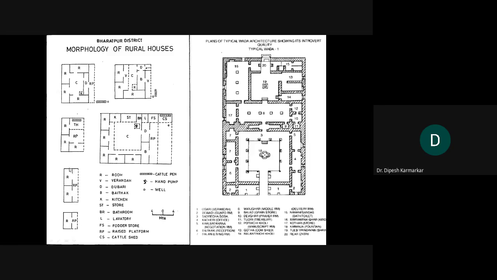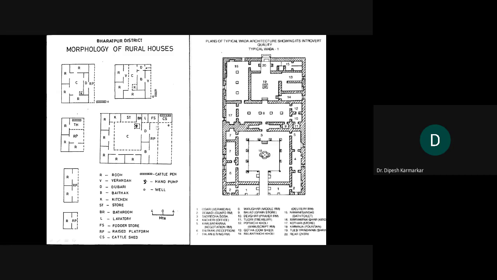आपने ऊपर वाला diagram देखा तो it has got 2 rooms, double rooms. Then here if you see there are 3 rooms with raised platforms. And so you can see that there are houses of different kinds with different structure.